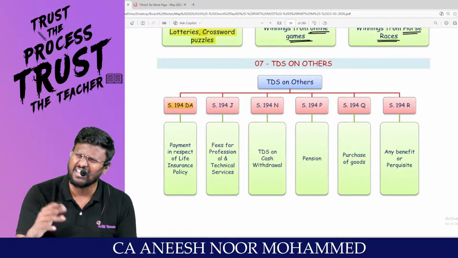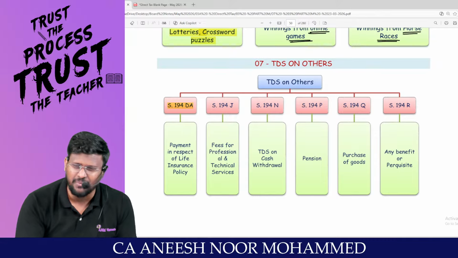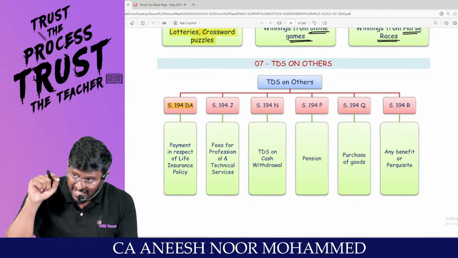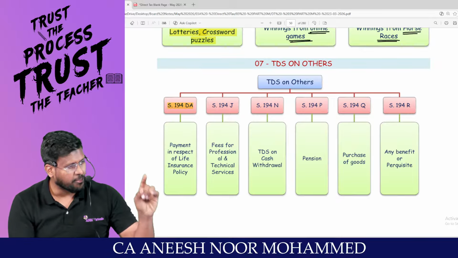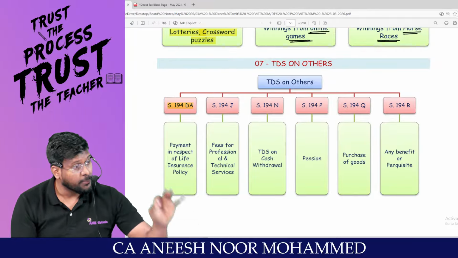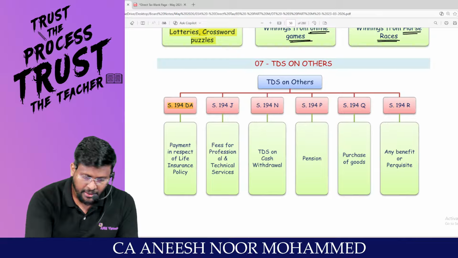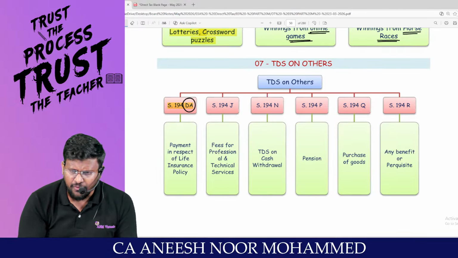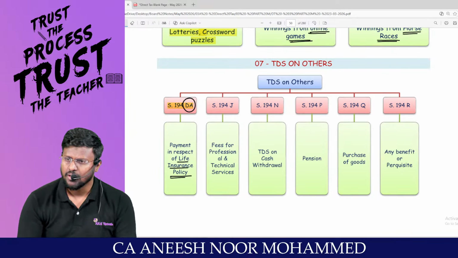How we are having 10(10), 10(10A), 10(10AA), 10(10B), the same way, if certain conditions have been satisfied, the 10%, 20% condition is there, no? If those conditions have been satisfied, it is exempt under 10(10D). If those conditions have not been satisfied, that will be treated as income. Then that insurance company is liable to deduct TDS under 194DA. Payment in respect of life insurance policy.